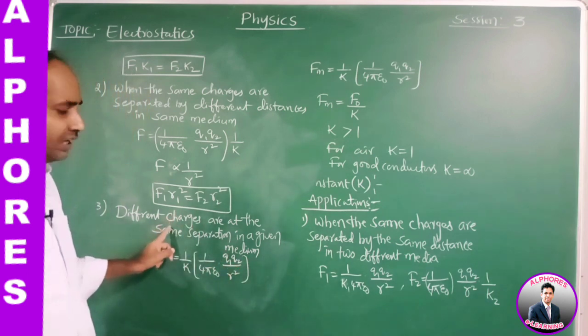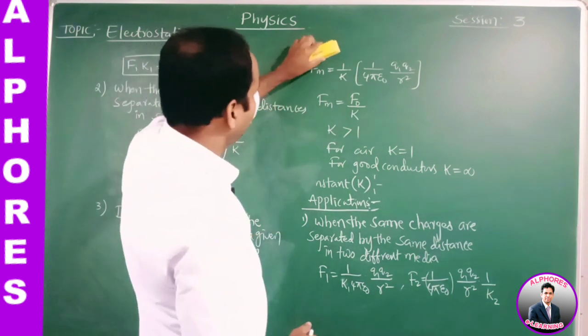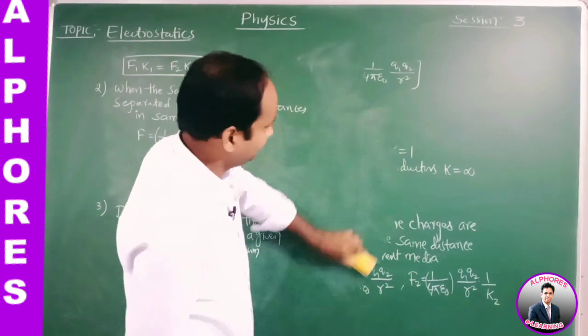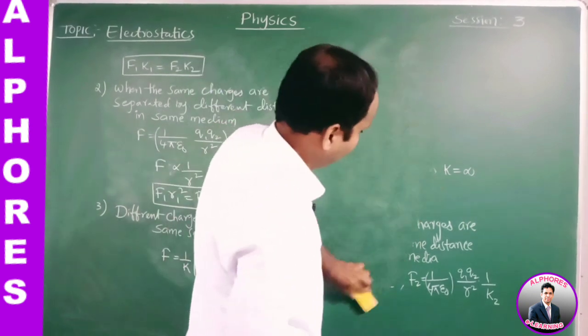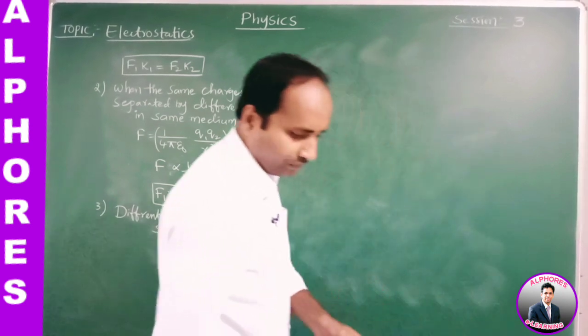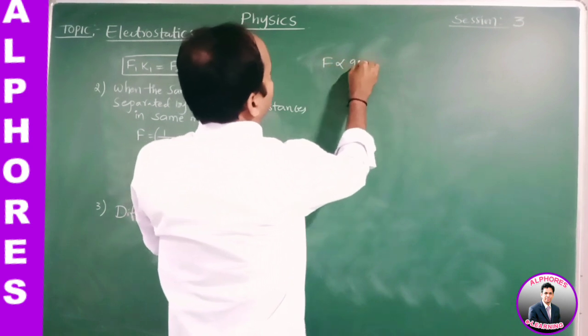According to this statement, F is proportional to Q1 Q2.